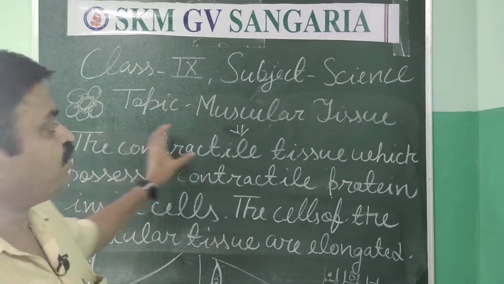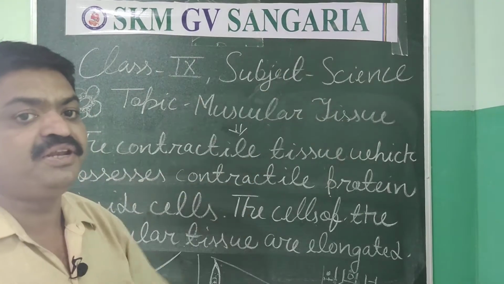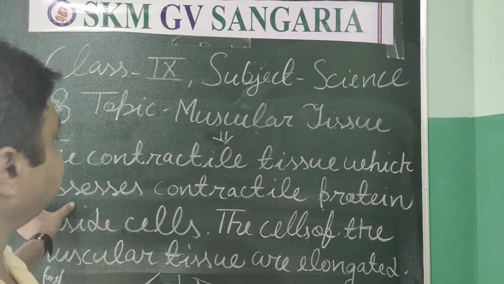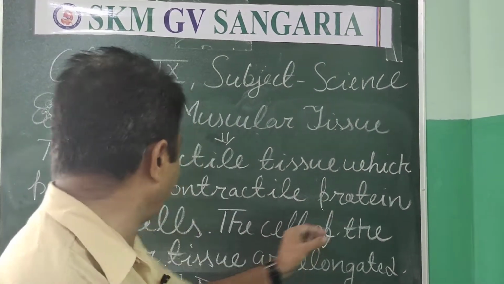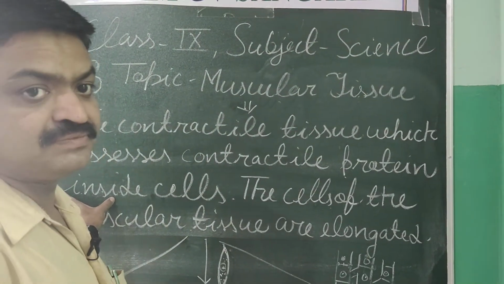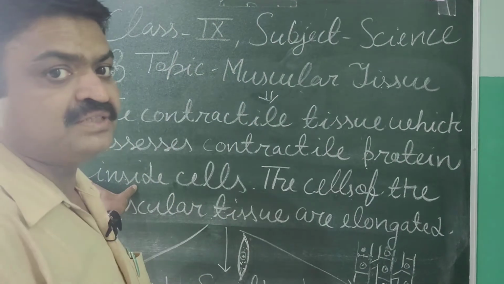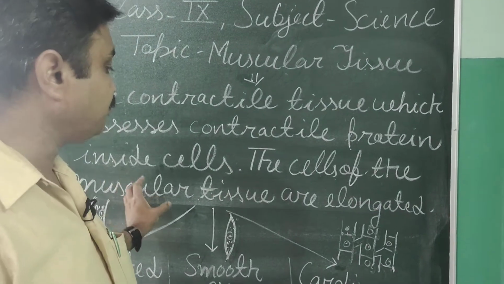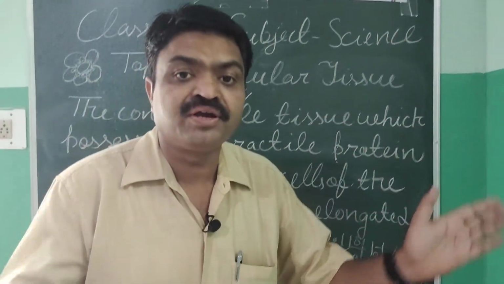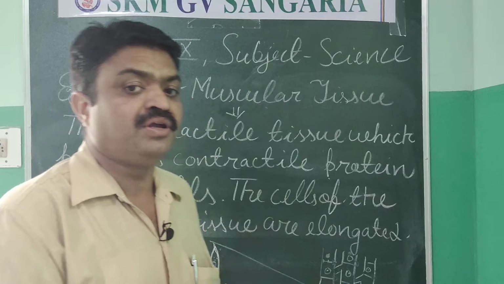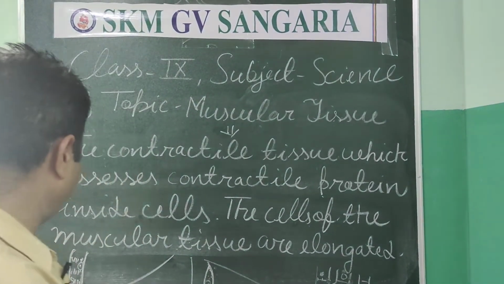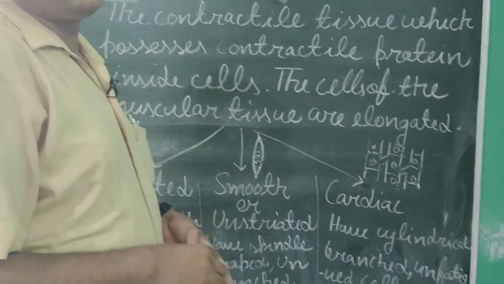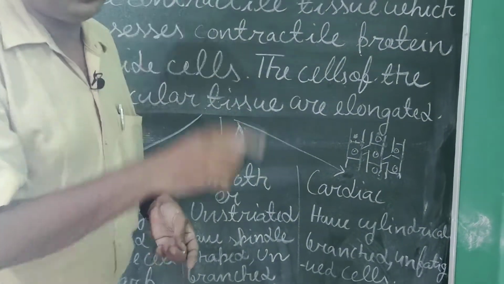Now, what is the definition of it? The contractile tissue which possesses contractile protein inside its cells is known as muscular tissue. And the cells of the muscular tissue are elongated. They are elongated.